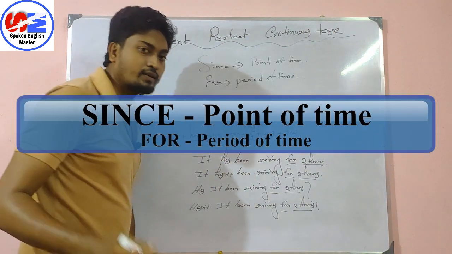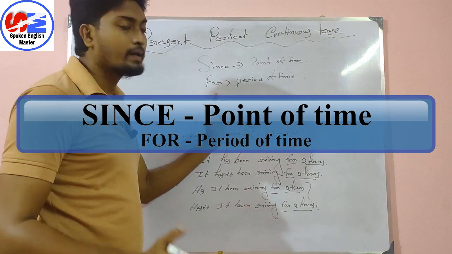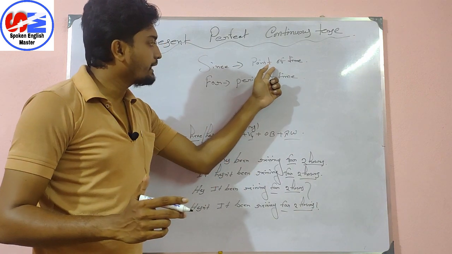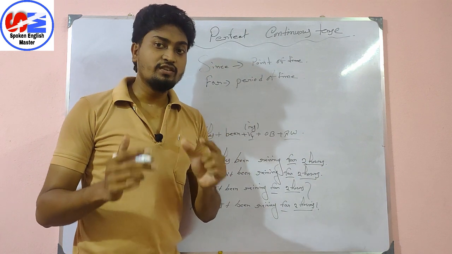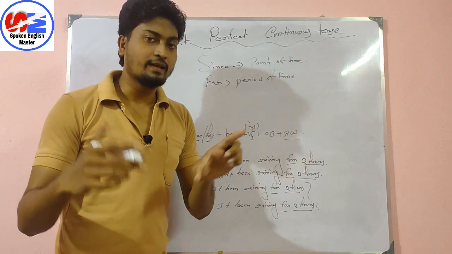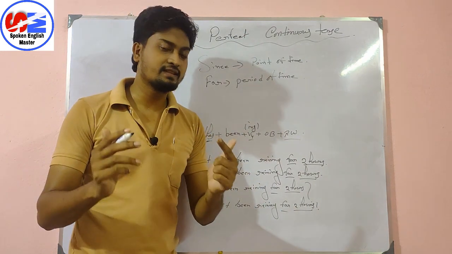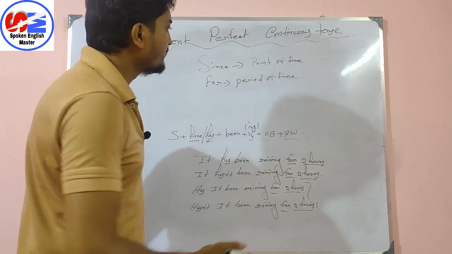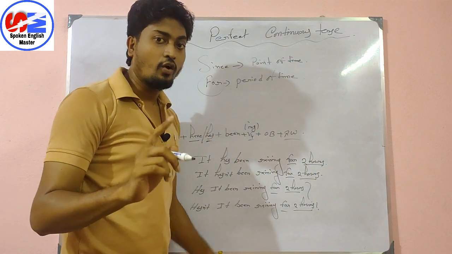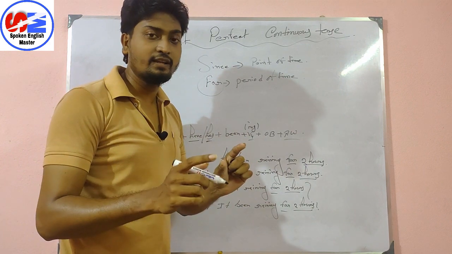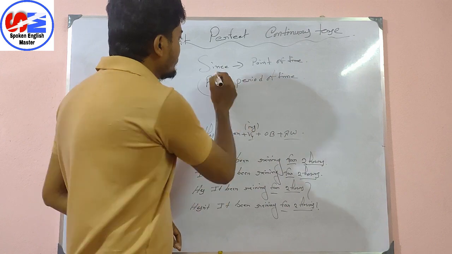So let's see. See students, since means point of time, and for means period of time. What is point of time and what is period of time? We have to understand. Point of time means since when you started working. Suppose if I say मैं 10 साल से इंग्लिश पढ़ा रहा हूँ, then I have been teaching for 10 years. Or the exact year when I started teaching. If I want to mention that year, that time we have to use since.